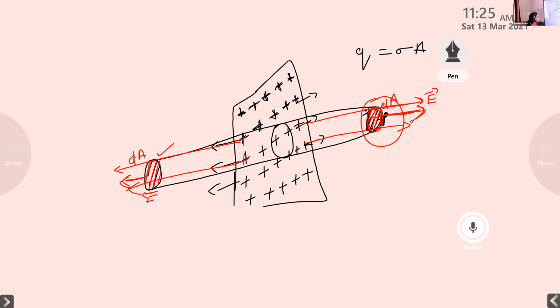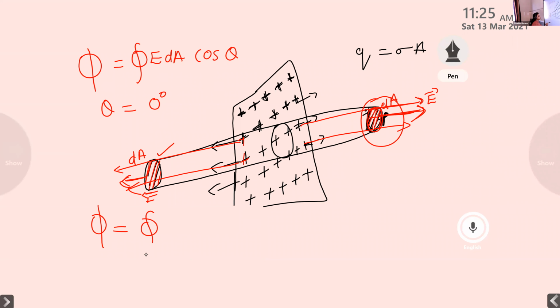Very good. Then in this case also we apply the equation for electric flux. Phi is equal to closed integral E dA cos theta. Here also theta is equal to 0 degree. Therefore, phi is equal to closed integral E dA cos 0. We already said that cos 0 is equal to 1. So what happens to our equation?